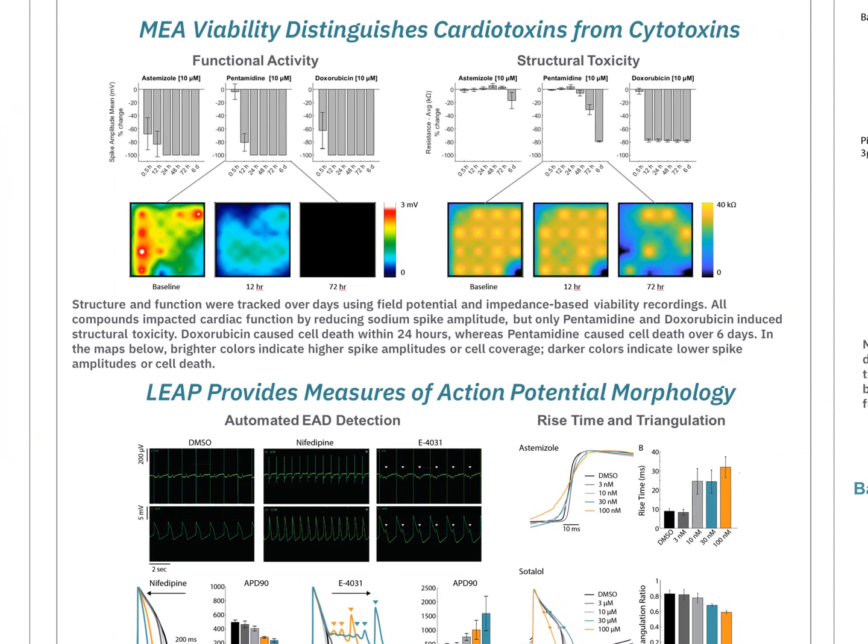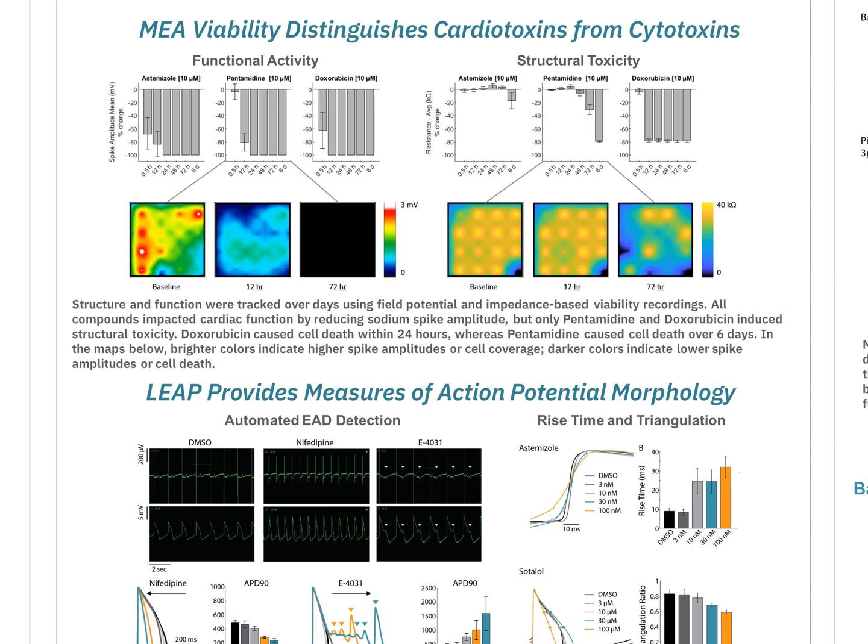Cardiac field potential recording is a sensitive and validated method to detect acute and chronic toxicity. To distinguish compounds that produce a cardiotoxic effect from compounds producing a cytotoxic effect, we use the MEA viability module to track both function and structural integrity 6 days after compound treatment.